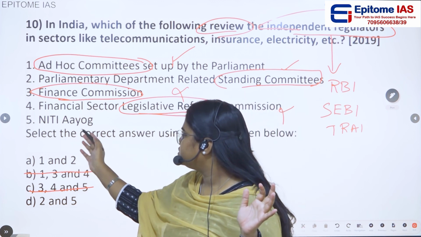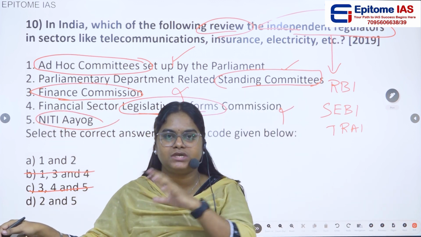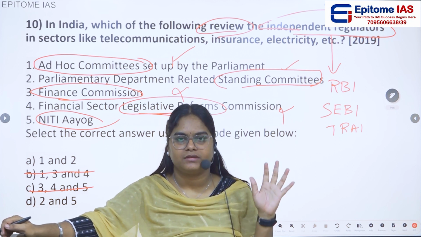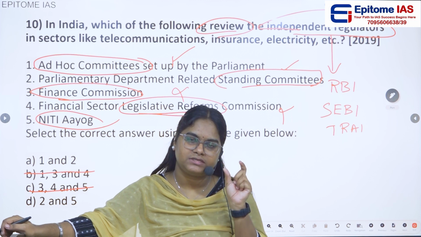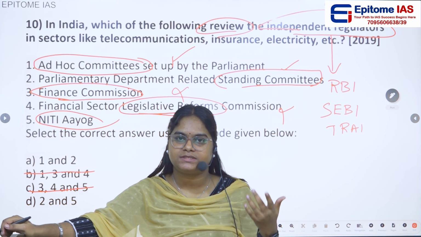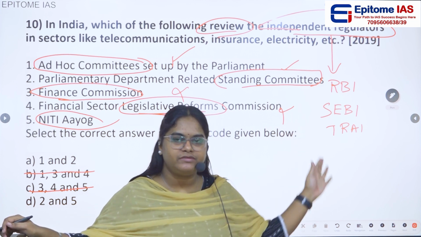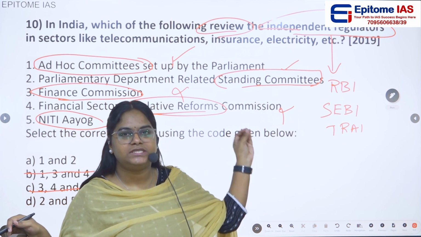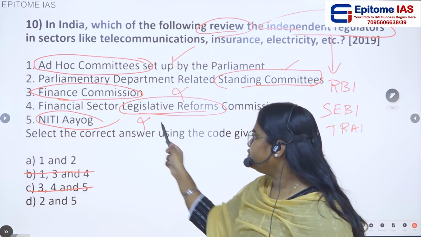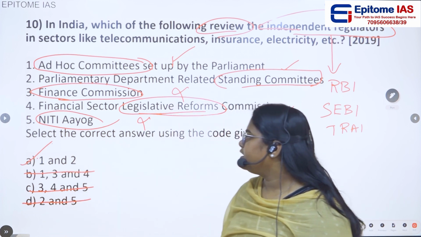Then Niti Aayog. Just like the Finance Commission, Niti Aayog is a recommending body. It recommends to the government. It just has the power to recommend, and whether to accept or reject it is up to the government. So it does not have any power to review the independent regulating bodies. We can eliminate this option as well, so D is gone. The correct answer is A, 1 and 2.